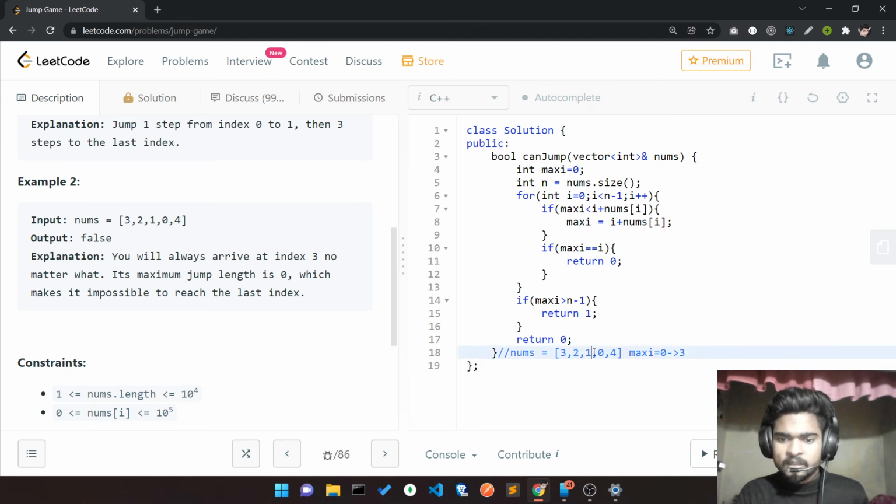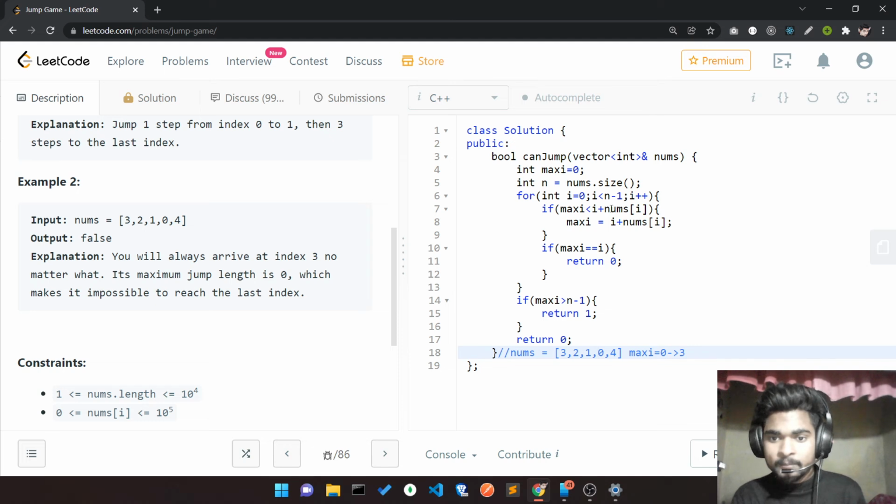Again, here i is equal to 2, and nums[i] is equal to 1. So 2 plus 1 is equal to 3, my maxi is also 3, so it's not going to update. And finally I reach here, my maxi value is 3 and i value is 3 and nums value 0.